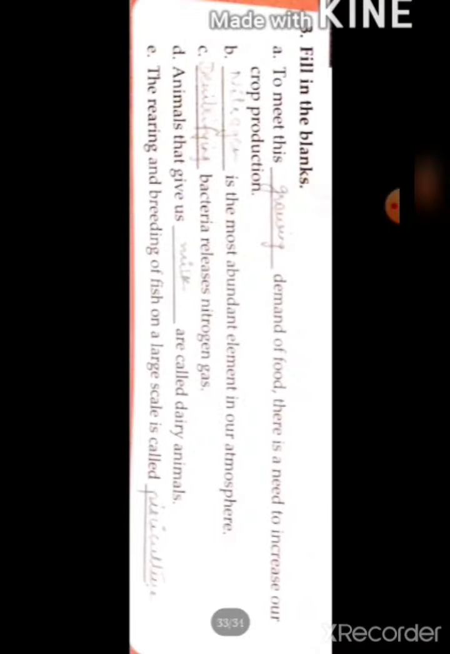Then coming to the third question, that is, fill in the blanks. To meet the growing demand of food, there is a need to increase our crop production. Second one is, nitrogen is the most abundant element. I have told you that it is 78% in the atmosphere. So nitrogen will come as the answer. Then third one is, denitrifying bacteria release nitrogen gas. Fourth one is, animals that give us milk are called dairy animals. That is, milk is the answer. The animals which give milk are called dairy animals. Next one is, the rearing and breeding of fish on a large scale is known as pisciculture.